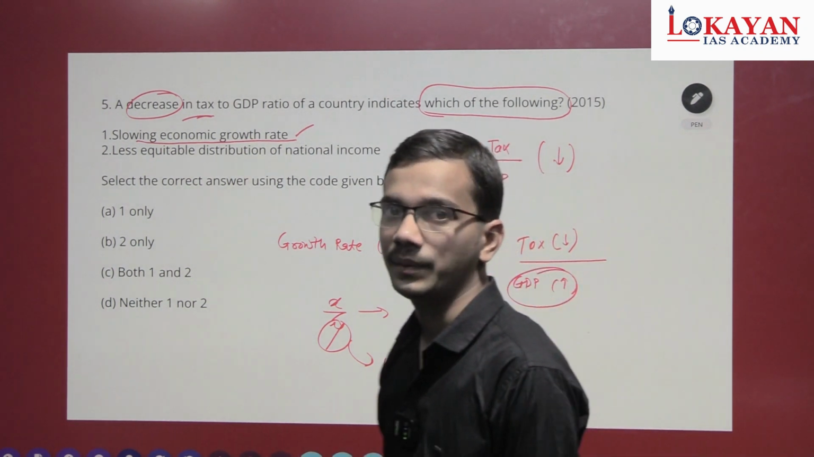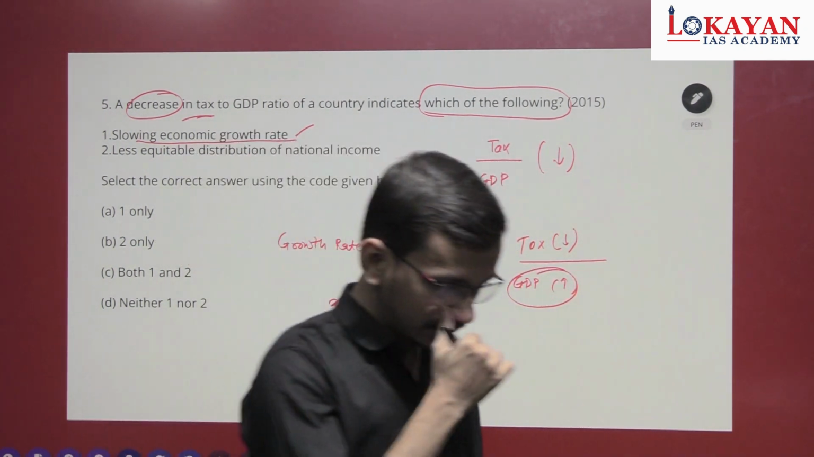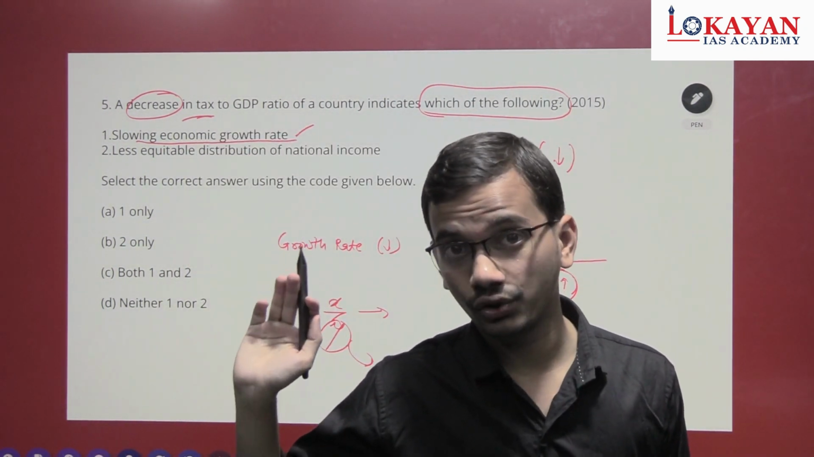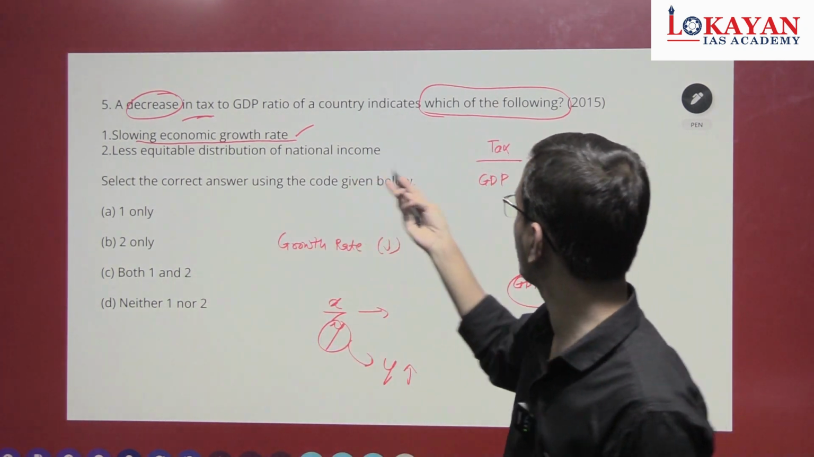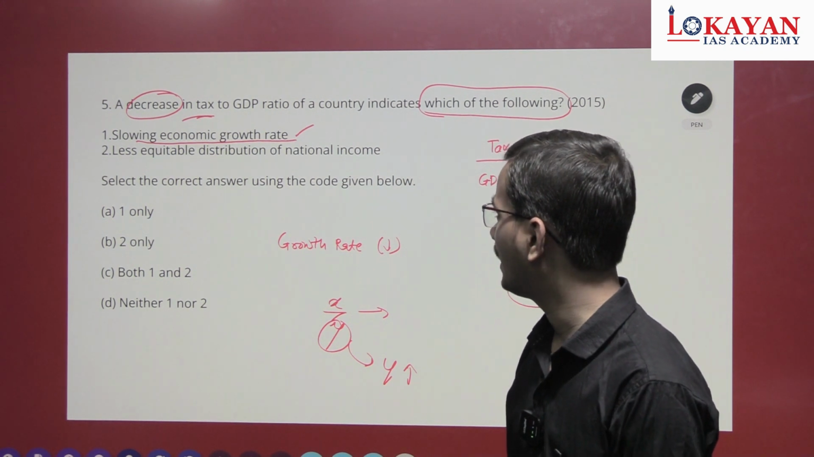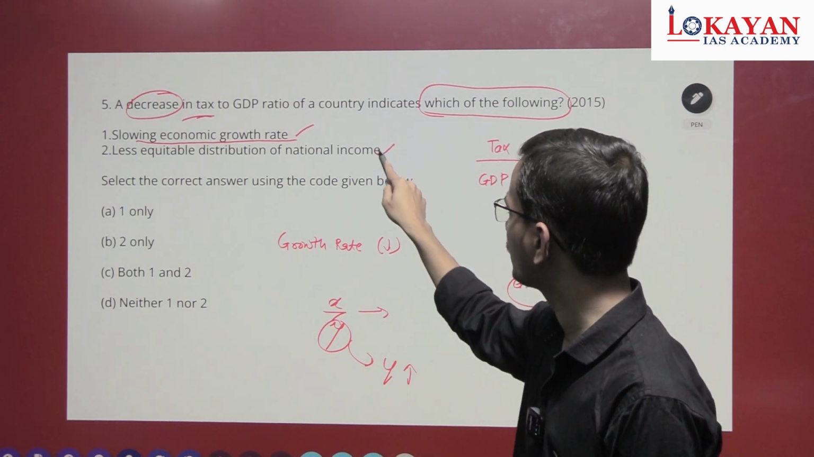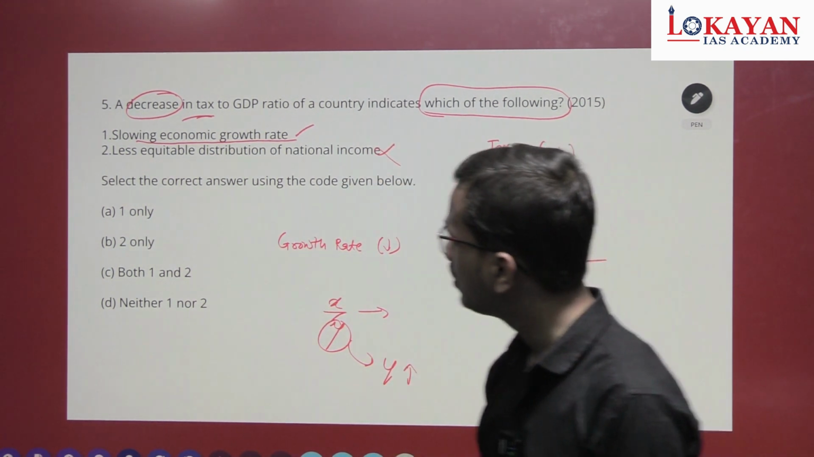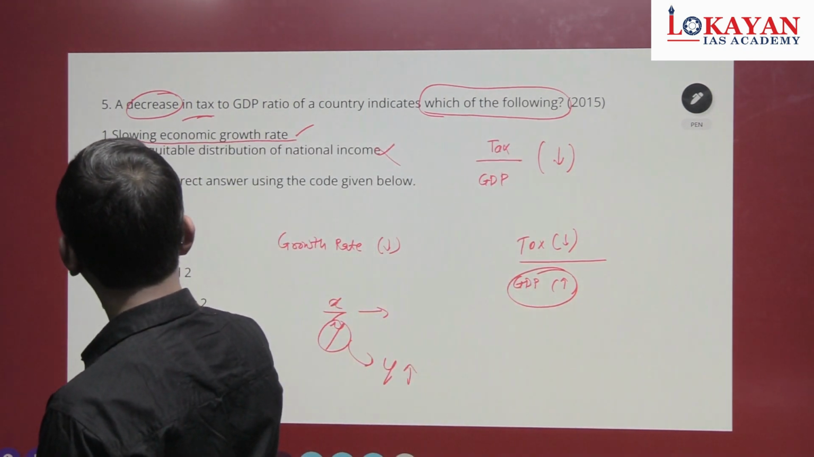Second, less equitable distribution of national income. It's a far-fetched statement. Merely with a reduction in tax to GDP ratio we cannot conclude that there is a less equitable distribution of national income. Second is wrong. So the answer is one only.